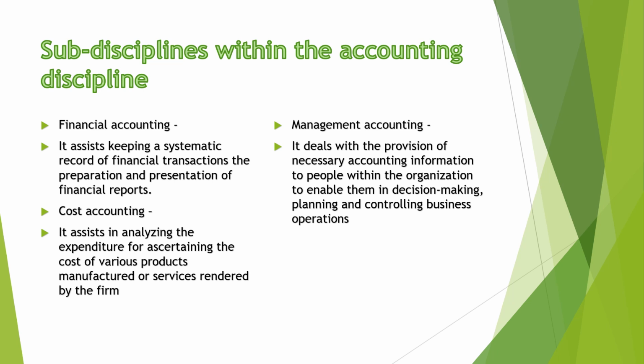As the business grows and the volume of transactions rises, this is subdivided into different parts for different purposes, like cost accounting and management accounting. These are all parts of financial accounting. In cost accounting, we record for ascertaining the cost of various products manufactured by the firm. In management accounting, we get information for the purpose of decision making, planning and controlling.